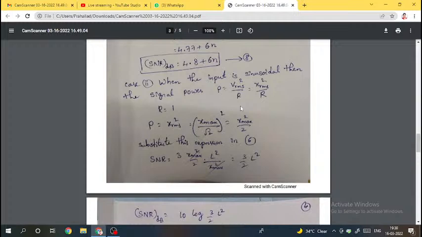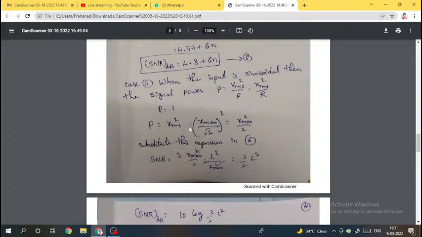So P is equal to X RMS squared, where the RMS value is generally V max by root 2. Likewise, X max divided by root 2 whole squared.